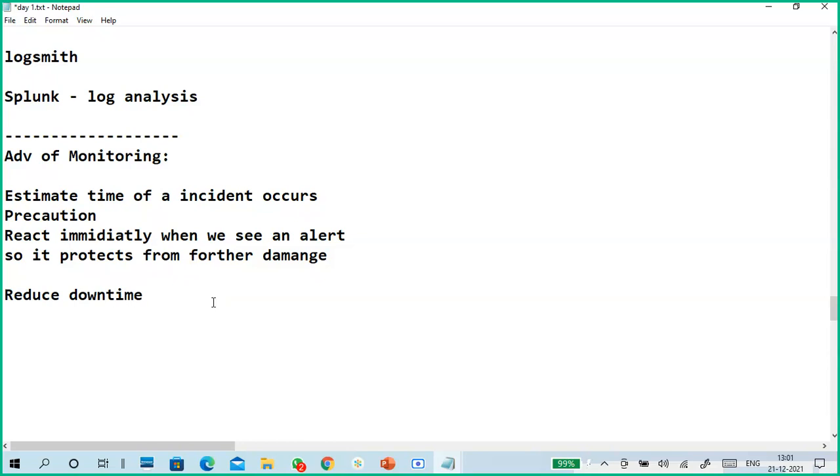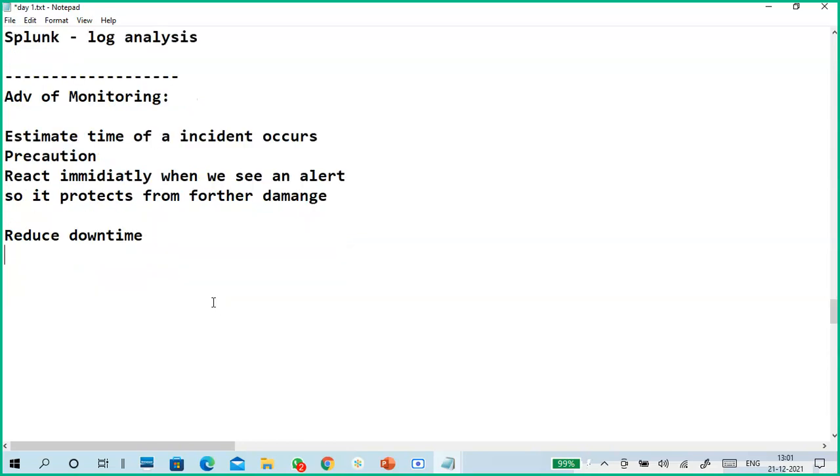Another one is to reduce the downtime, because you solve the problem immediately. You are providing a service to the customer, and if your server is down and you say the server is down, get out from here, that won't work from organization to organization. So compulsorily make sure that you provide services, and make sure your infrastructure works properly. If an issue occurs or is about to occur, you immediately have to react and fix it.